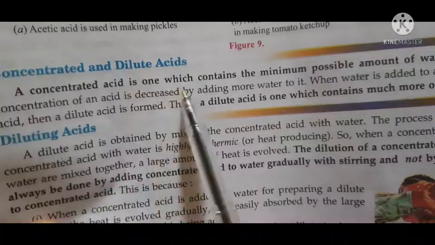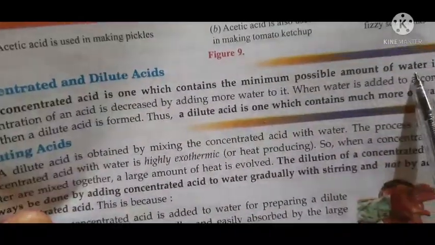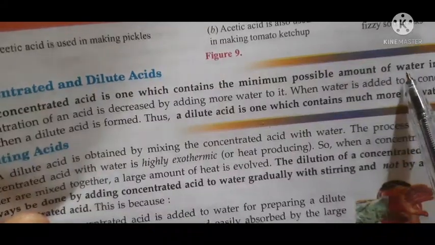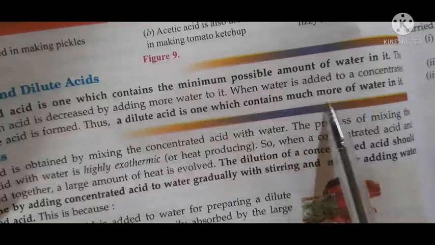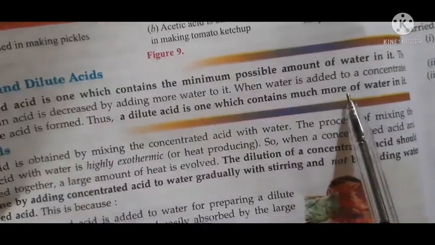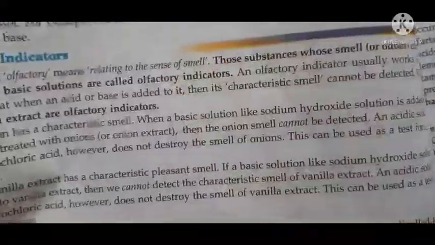Concentrated acid is the one which contains minimal possible amount of water. Okay, and what is a dilute acid? Dilute acid is one which contains much more water. Is it clear to all the students? So, what is dilute and what is concentrated acid?